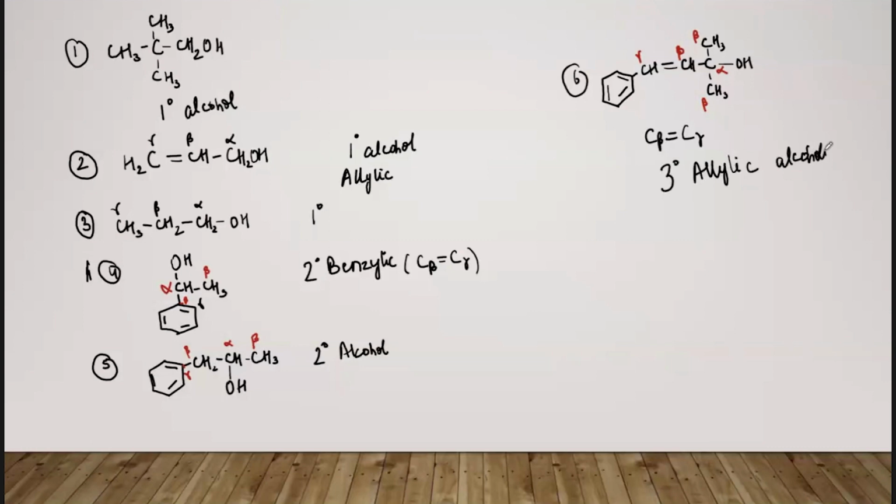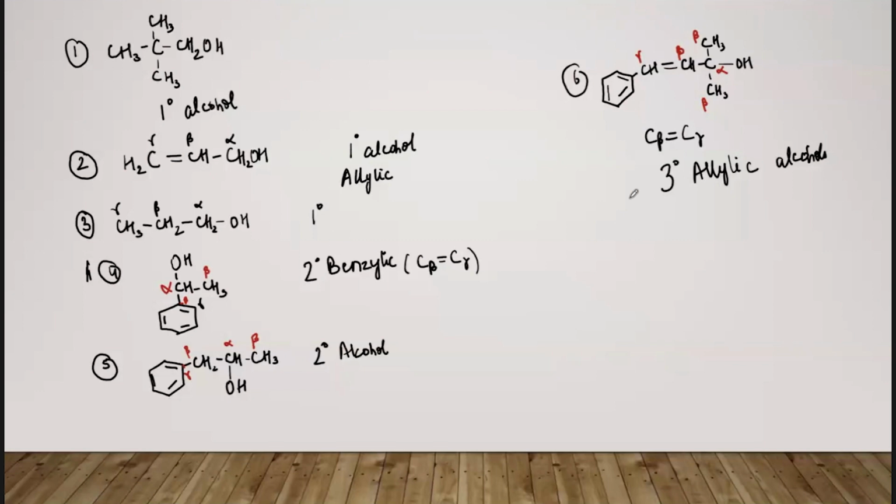ठीक है, so all these examples they had different answers, and just to make you aware of the variety of compounds that can exist, and there can be a little confusions also, as was with the fourth and the sixth example. Sixth was also looking to be a benzylic, but it is not. Okay, so you have to remember these simple things while the classification. Now this was all about the classification of all these 3 compounds.